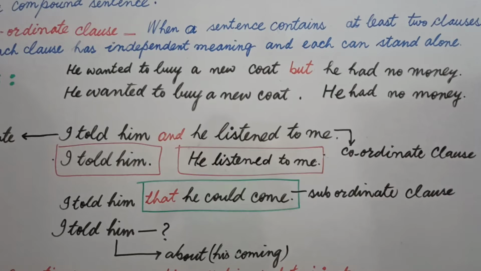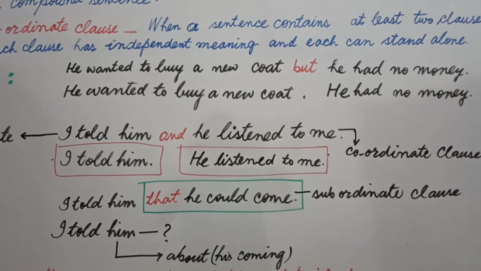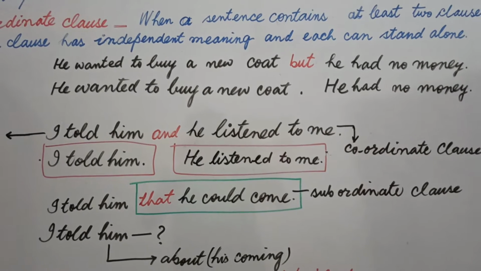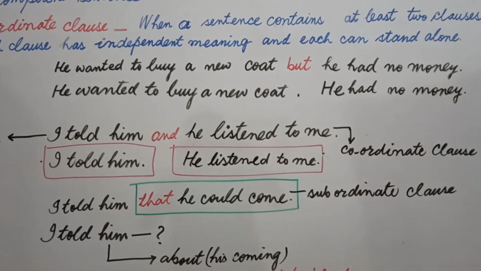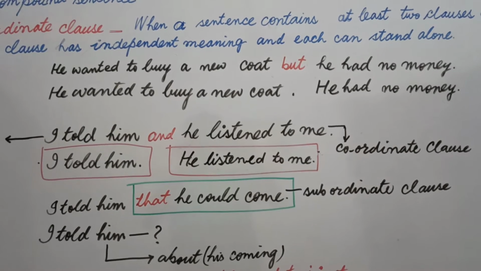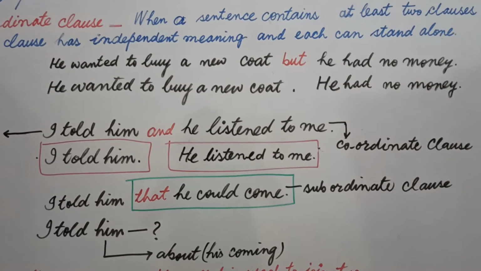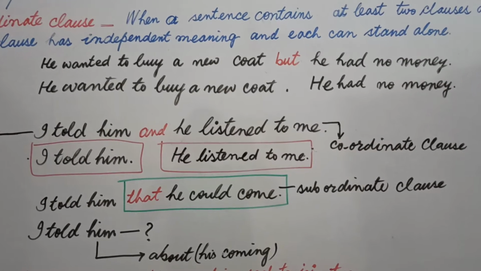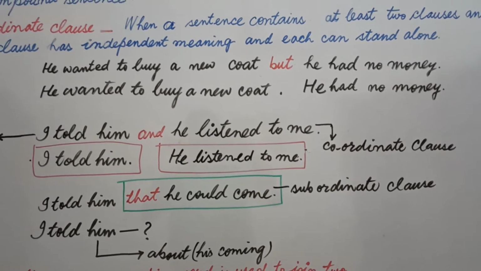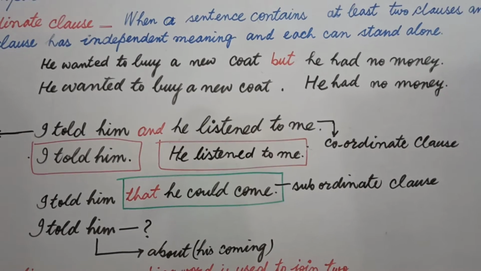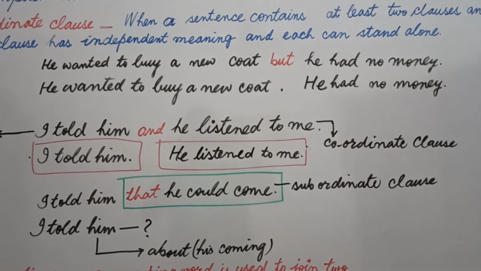Now we'll understand why this is a subordinate clause. Why subordinate clause? I told him. Okay, I told him. When I add that, I told him that, then the listener becomes curious. Yes, what did you tell? Then you will illustrate he could come. It means he could come depends on told, and we can prove it in some other way also. Why? How?